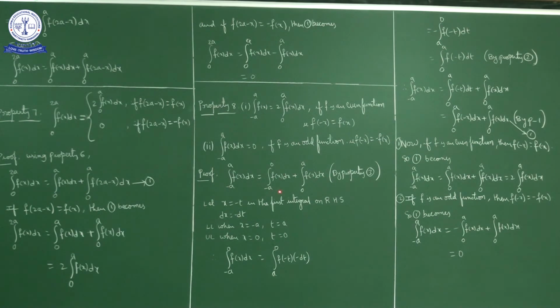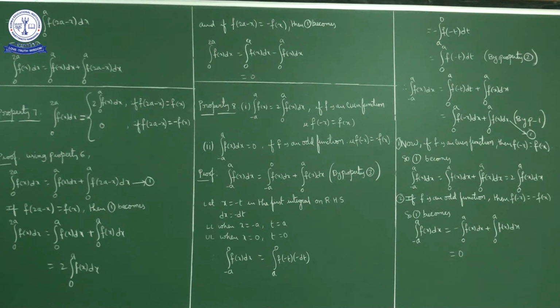So this part, the right hand side first integral, minus a to 0 f of x dx is equal to the integral when x is equal to minus a, t is equal to what? a. When x is equal to 0, t is equal to what? 0. f of x is equal to what? f of minus t. dx is equal to what? Minus dt. Okay, this minus we can write outside. Minus integral a to 0 f of minus t dt. If we remove this negative sign, lower limit becomes upper limit and upper limit becomes lower limit. So this will be integral 0 to a f of minus t dt.